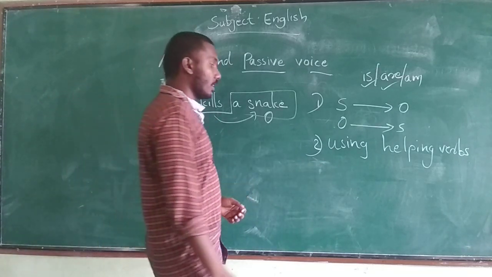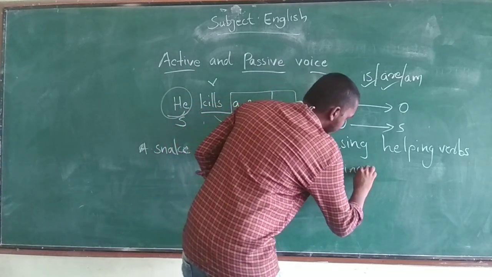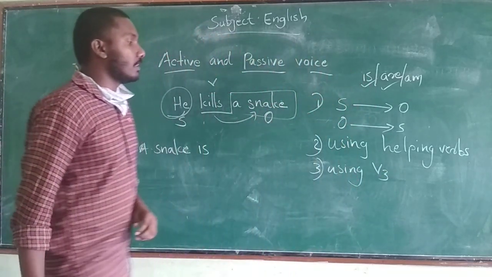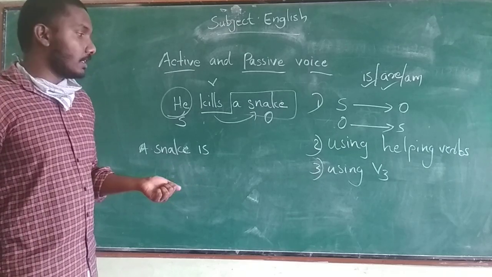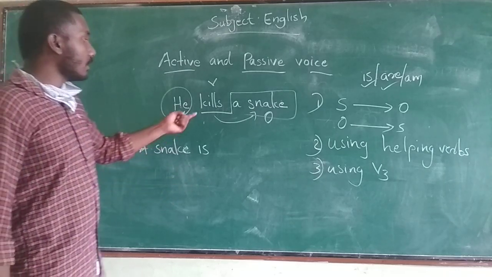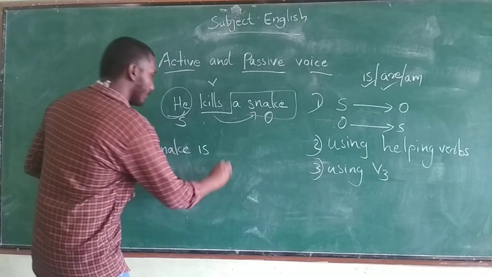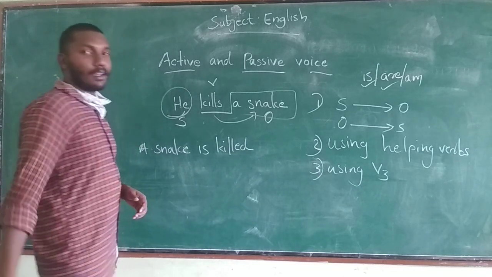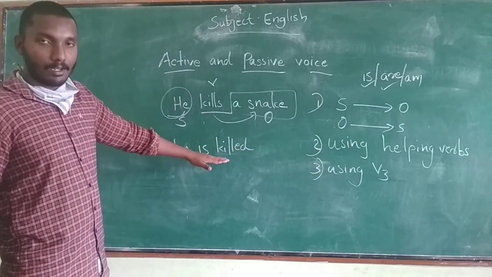Then the next rule is using the third form of the verb. Here you can see that kills is the verb, and the third form of the verb is killed. We use the third form of the verb here, killed.